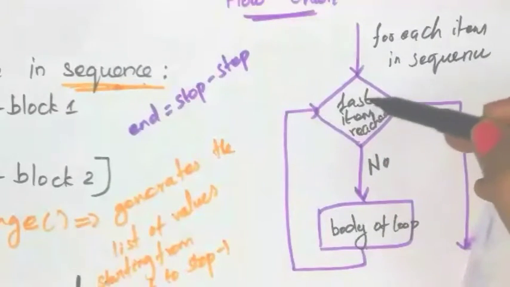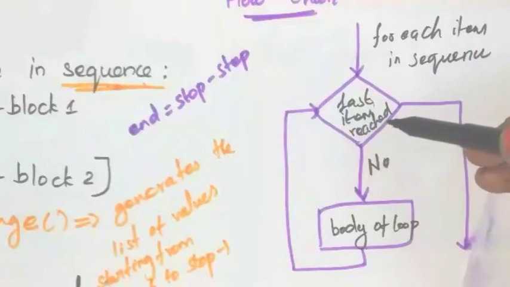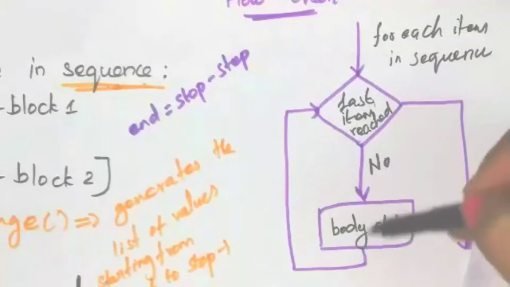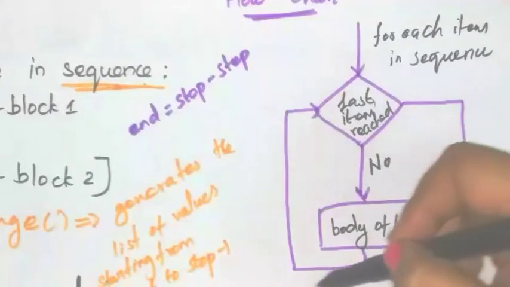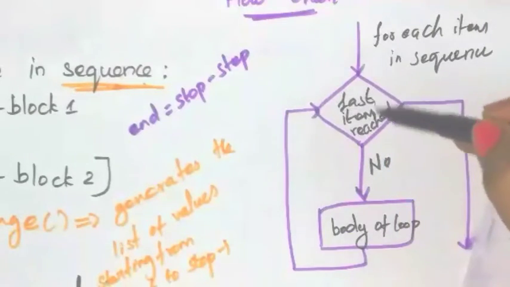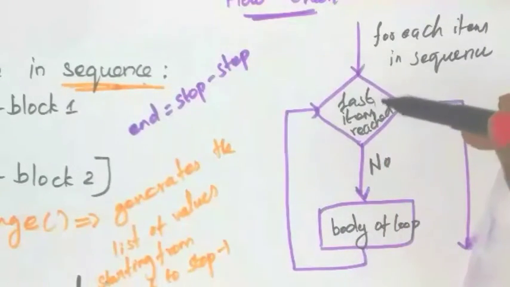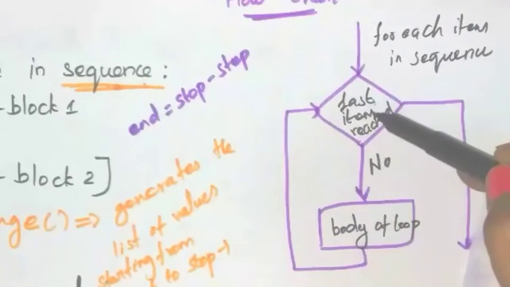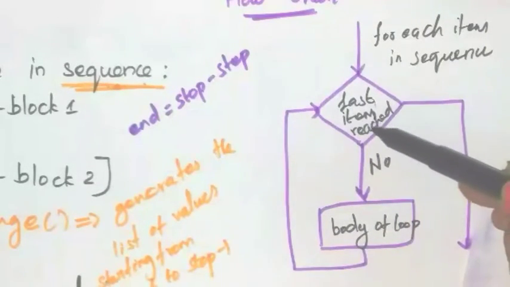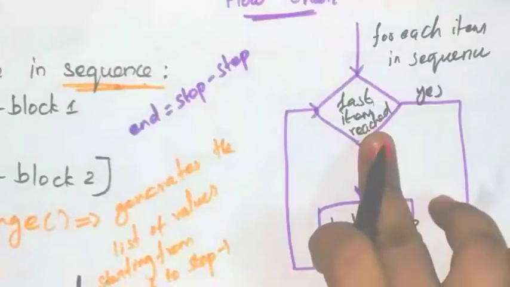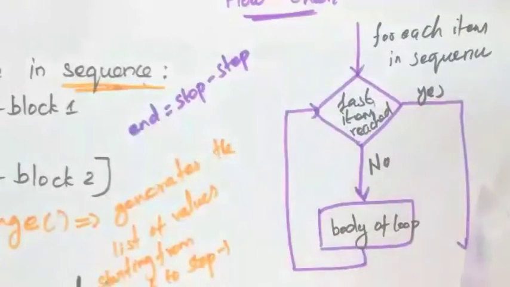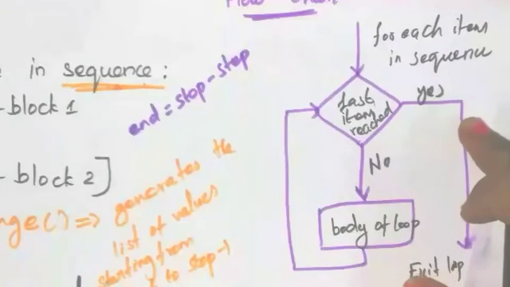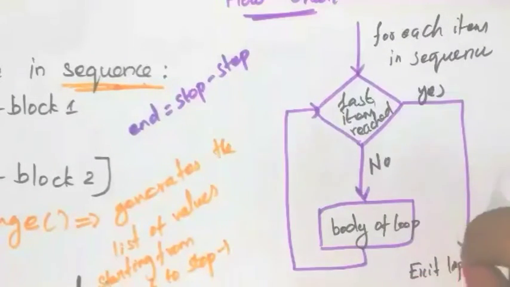After that, again check whether the last item is reached or not. If again no, the body of the loop will be executed again. Again update the value of the control variable. Again check whether the last item is reached or not, and do the same process again and again until the last item is reached. Okay, if the last item is reached, then exit from the loop. So this is the flowchart of the for loop.